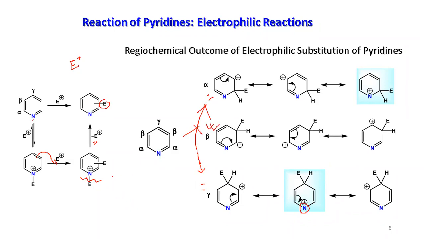So whenever you have the electrophilic substitution reaction in the case of pyridine, it will be the beta position where the electrophile will be attached. And a similar situation you will see for pyridinium also.